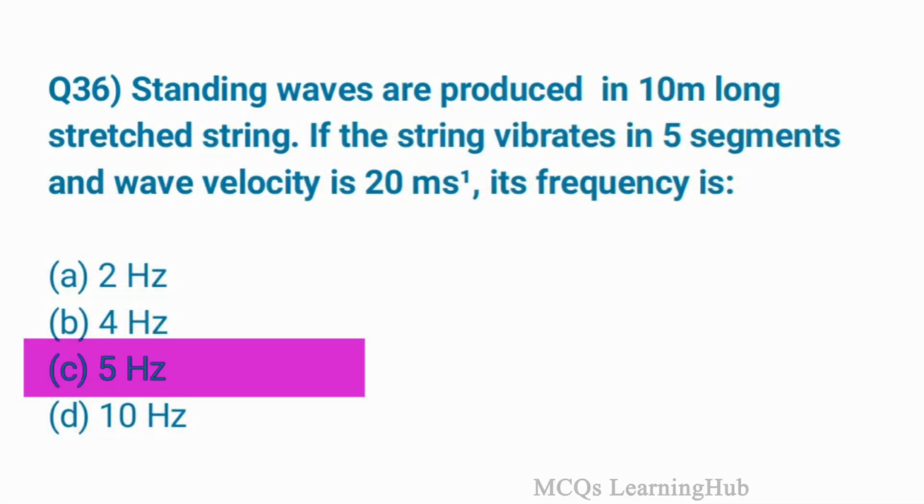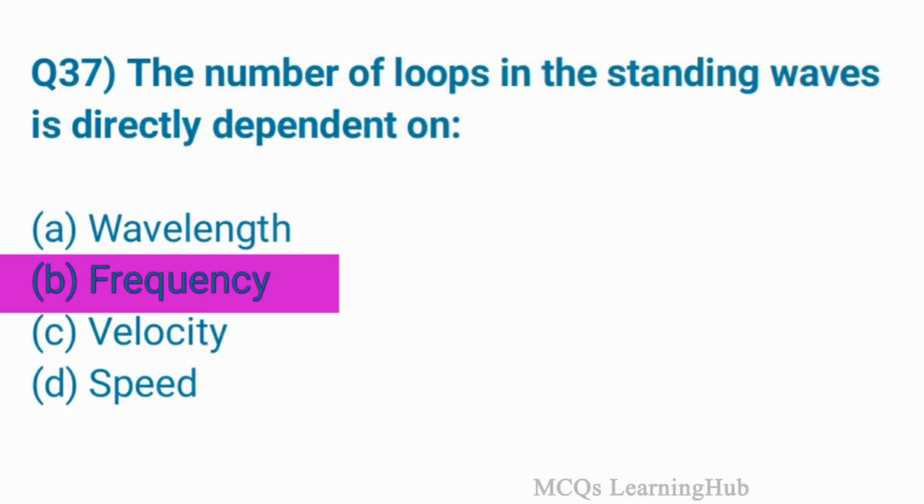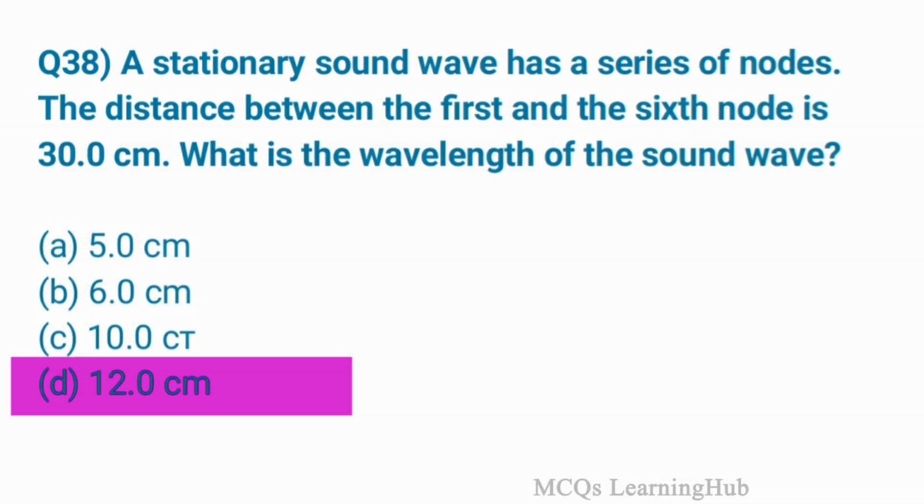Question 36. Standing waves are produced in a 10 meter long stretched string. If the string vibrates in 5 segments and the wave velocity is 20 meters per second, its frequency is option C, 5 Hz. The number of loops in the standing wave directly depends on option B, frequency. A stationary sound wave has a series of nodes. The distance between the first and sixth node is 30 centimeters. What is the wavelength of the sound wave?